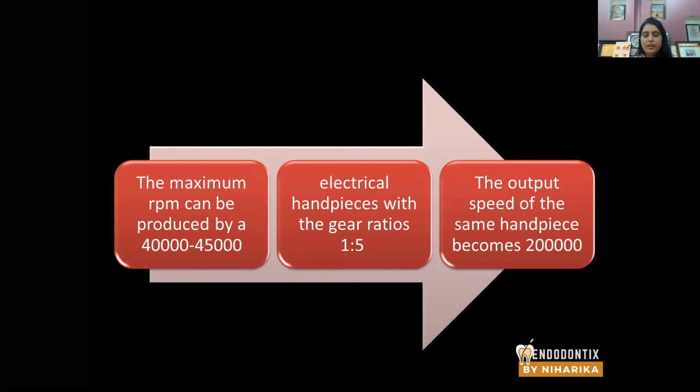Now, again I'm giving you an example. Suppose the maximum RPM which can be produced by an electric micromotor is somewhere around 40,000 to 45,000. Electrical handpieces, they have a gear ratio of 1:5. That means the micromotor will generate RPM of 40,000, but the handpiece will convert that 40,000 to 20,000 RPM.